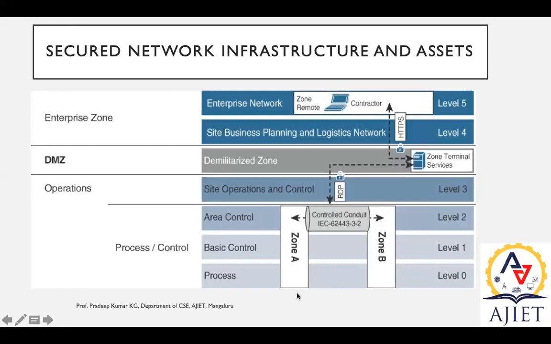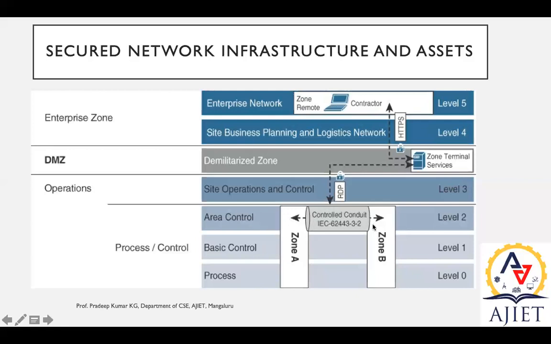Now consider this particular setup, zone A and zone B. Both zone A and zone B will have all these three levels. Now if zone A wants to communicate with zone B, they can communicate using the area control. Now consider these processes are nothing but endpoints, sensors and actuators. These sensors and actuators have the control ability.